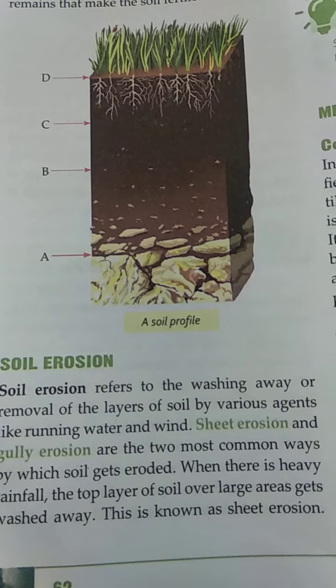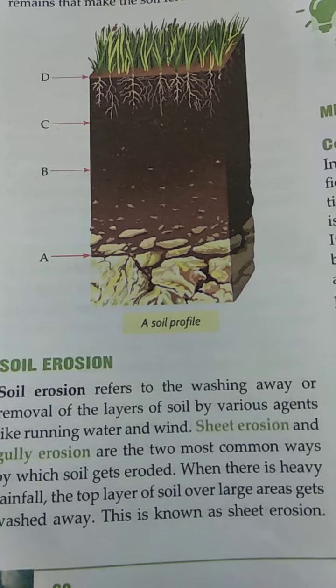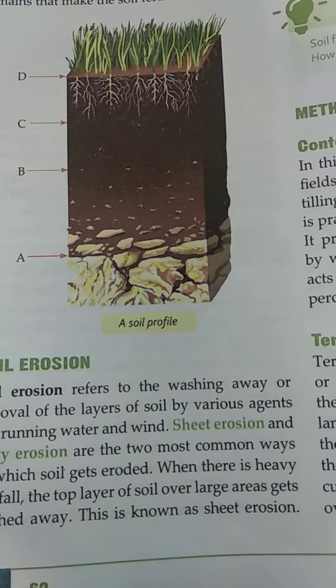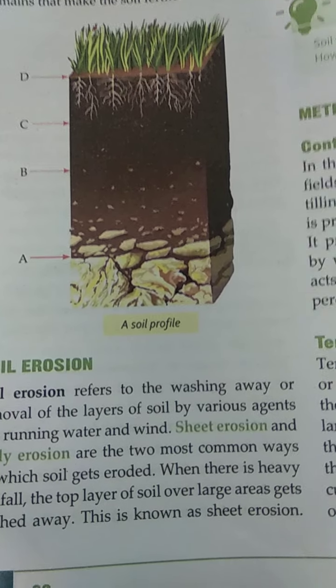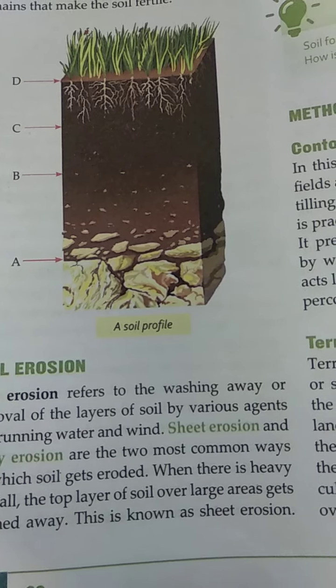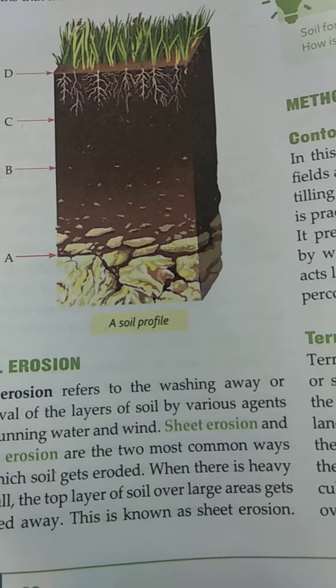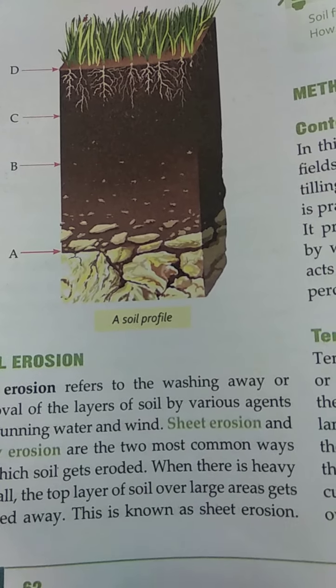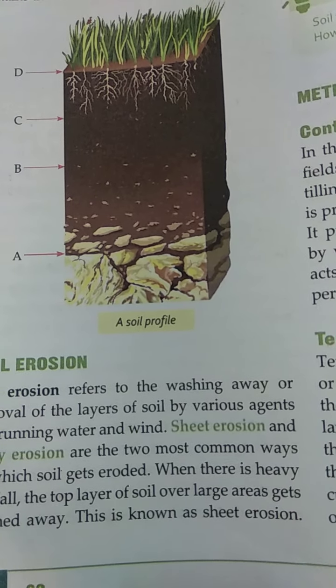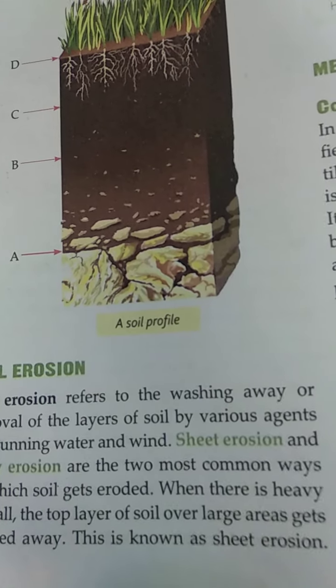When there is heavy rainfall, water flows fast, and as the rainwater runs over empty land, it washes away the top layer of the soil, due to which sheet erosion occurs.